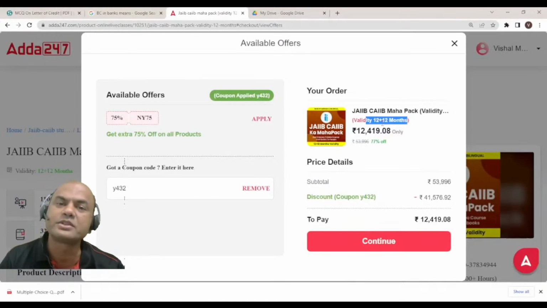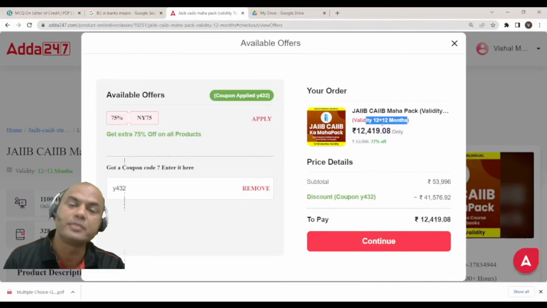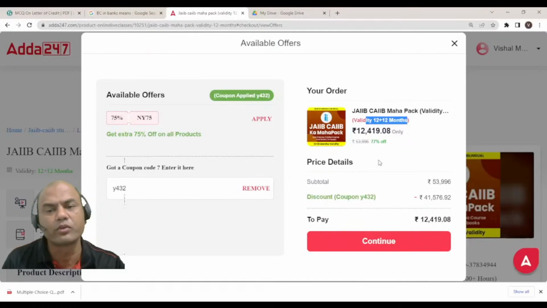That much rational every student is having. So now if you clear the JAIIB within the first 6 months, then for CAIIB you will have 1.5 years in the same batch. So go for this batch immediately. Also this Mahapack, go for it because it's a 24-month validity. Good amount, good period, and discounts also huge.